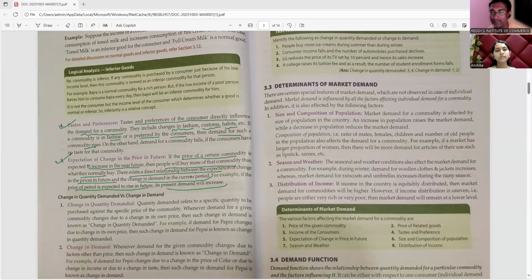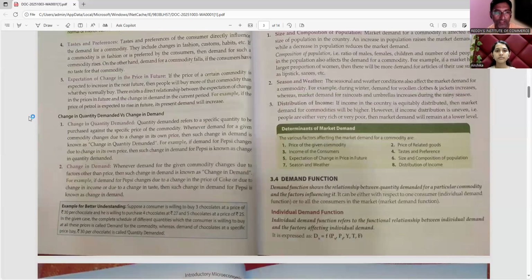If you go to the petrol pump, you will see demand will increase today, in the present. So these are the important factors affecting the demand of a product.